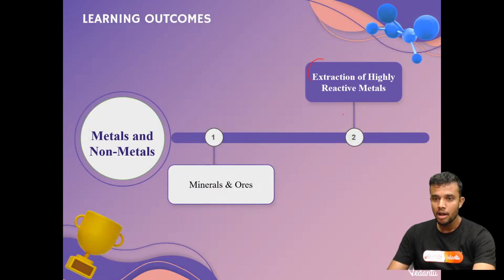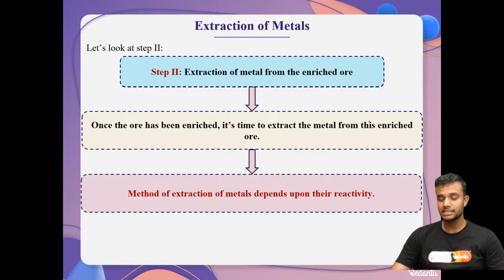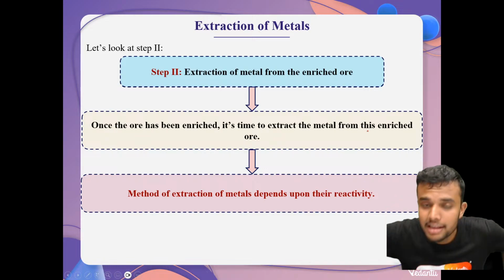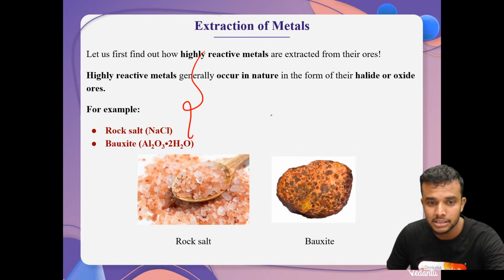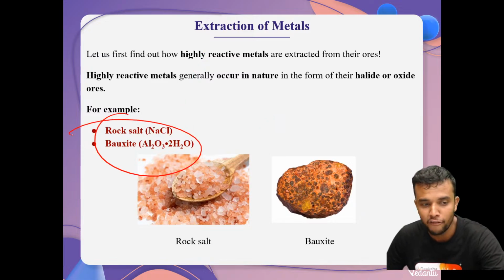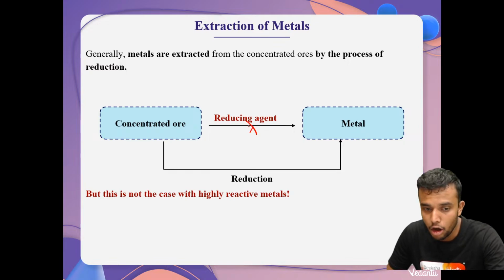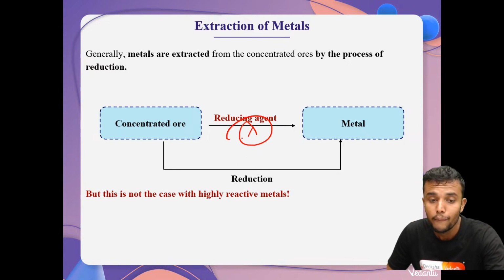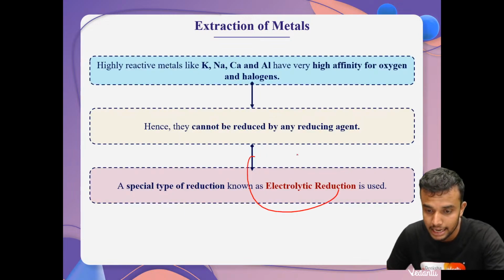Next, move on to the extraction of highly reactive metals. Students, highly reactive metals have a high affinity towards their allied forms and their oxide forms. That's why these are highly reactive metals. These are obtained in the form of rock salt, bauxite. These are examples. By using a reducing agent, we can't extract them. We have a special technique called electrolytic reduction.